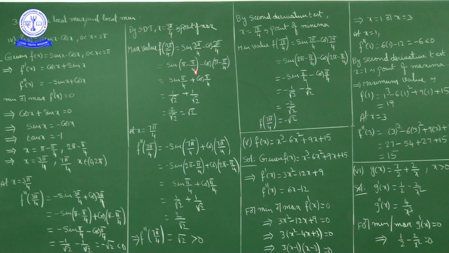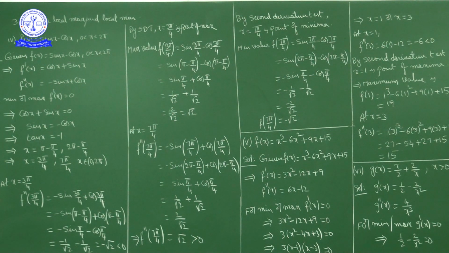Okay. Sin pi minus theta is sin theta. So sin pi by 4 minus cos pi minus pi by 4 is minus cos pi by 4. Already minus is there. So minus of minus plus cos pi by 4. Okay. Sin pi by 4 value 1 by root 2 plus cos pi by 4 value 1 by root 2. So total 2 by root 2, nothing but square root of 2.